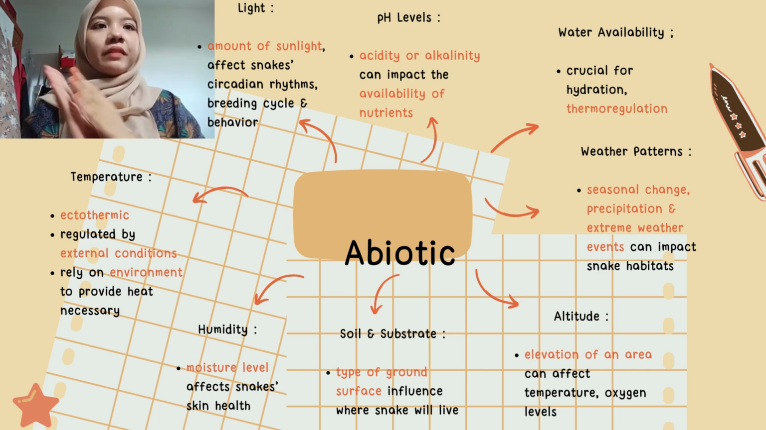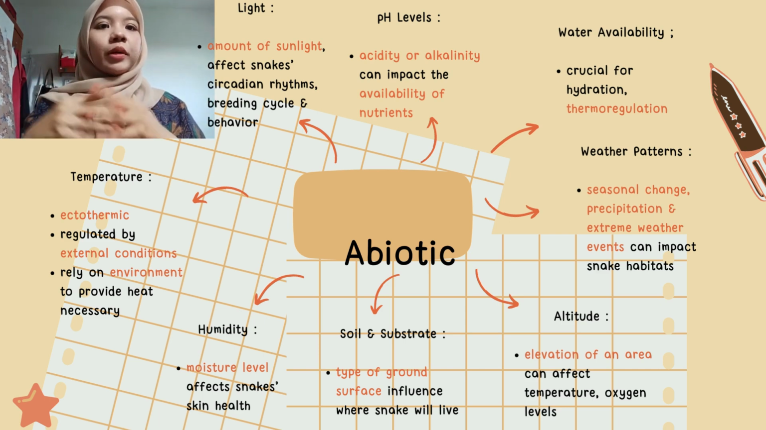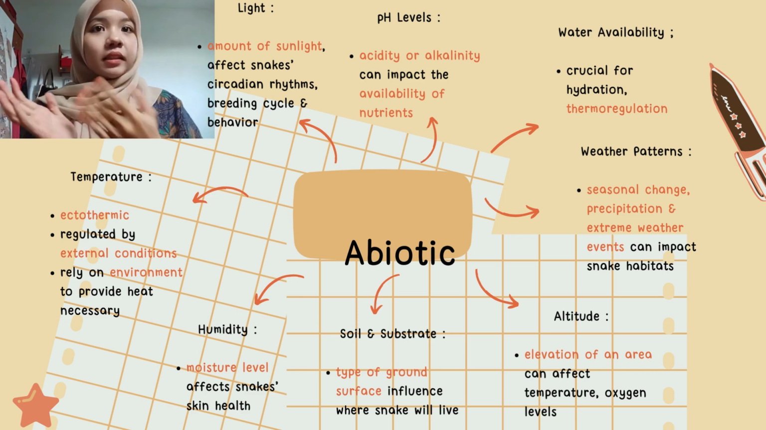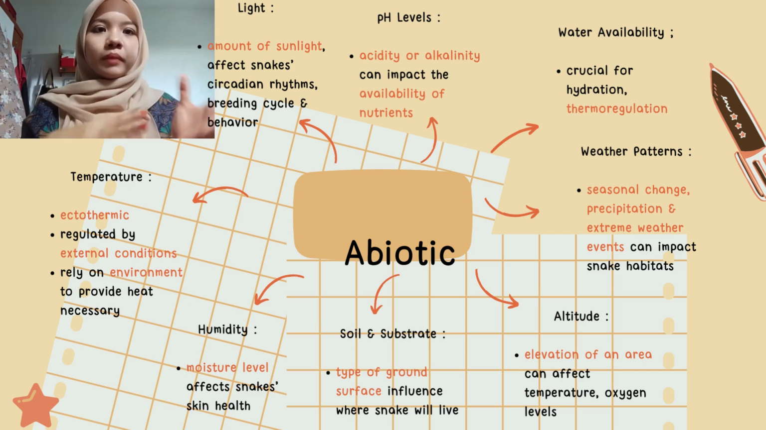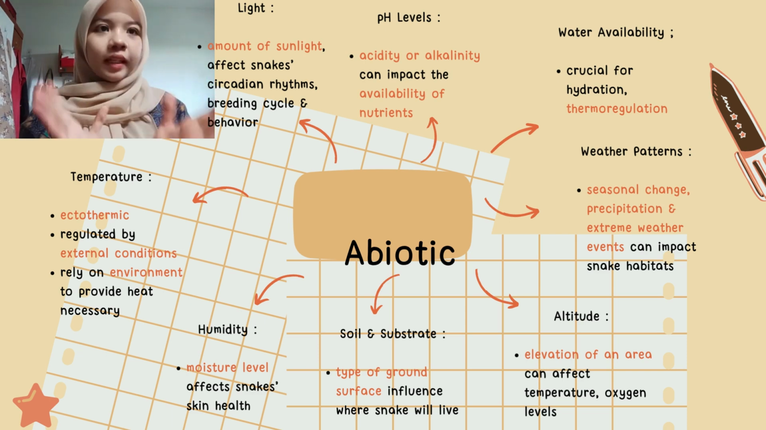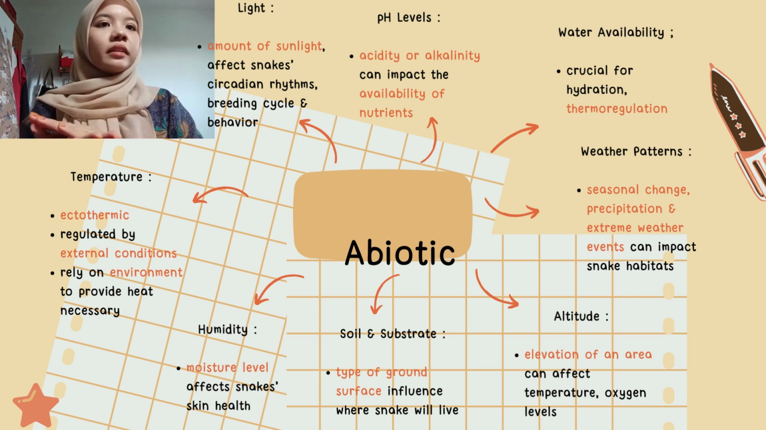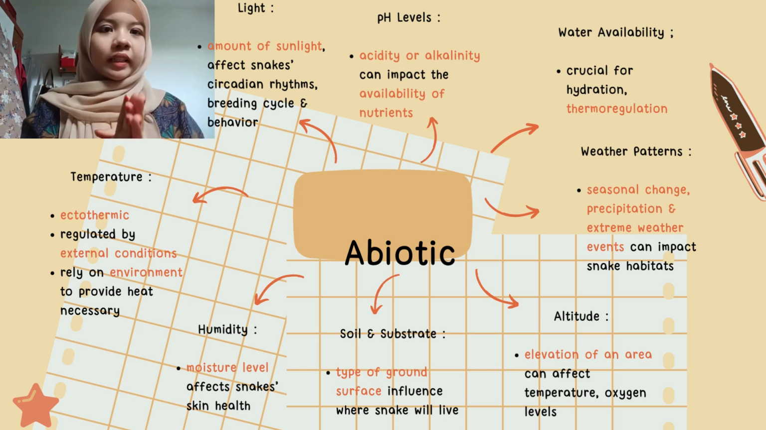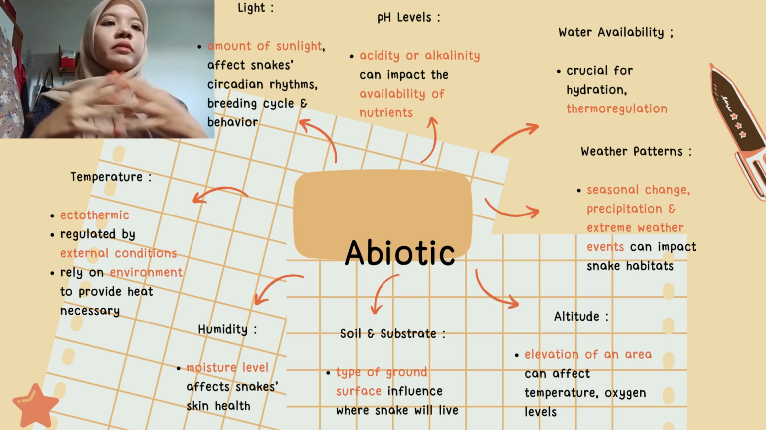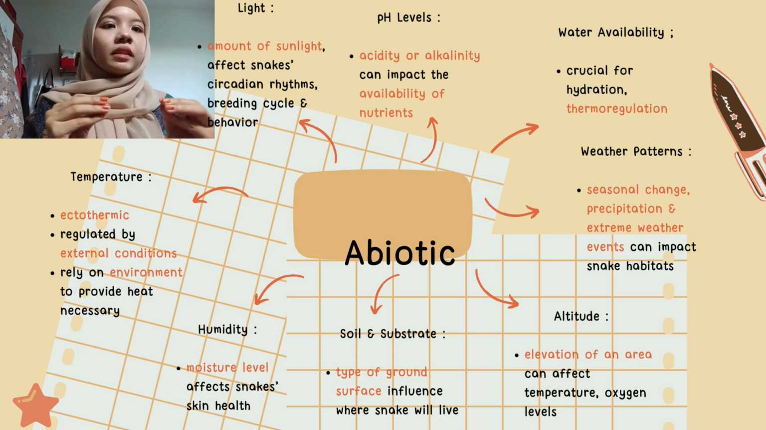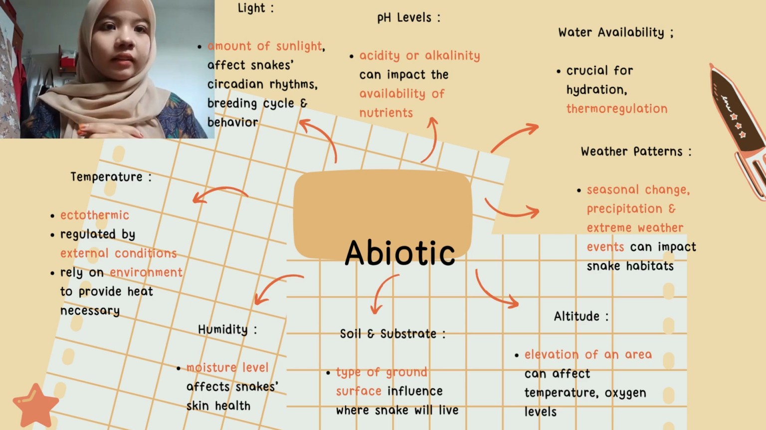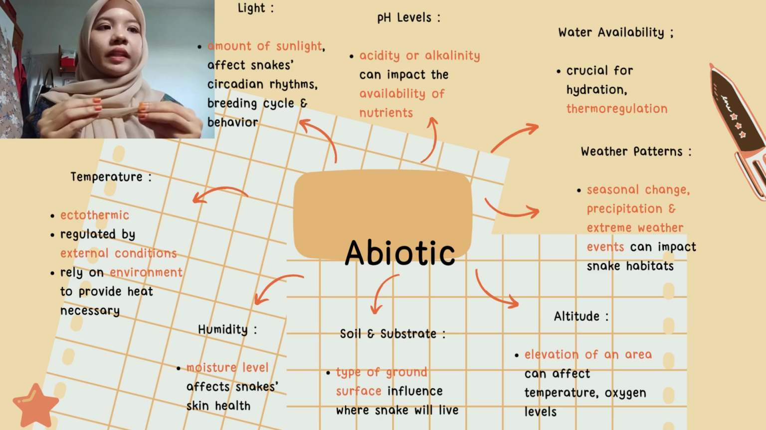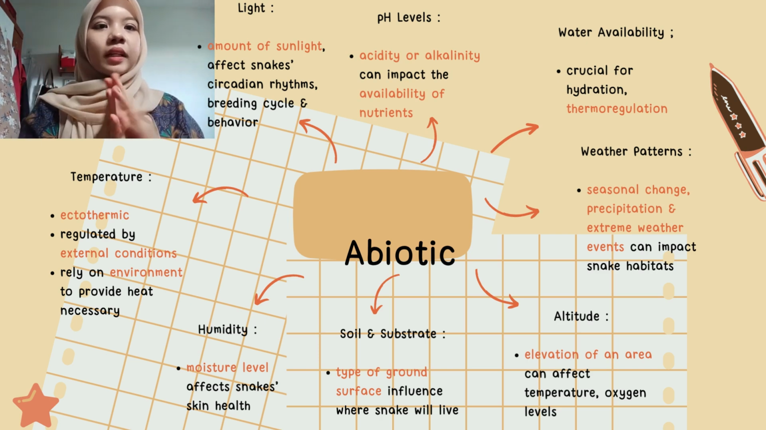On the other hand, we have temperature. So, snakes are ectothermic. Ectothermic means that an animal, like a snake, gets its body heat from the environment instead of making its own heat. So, snakes are regulated by external conditions and rely on the environment to provide the heat necessary. Moreover, we have humidity. Moisture level will affect snake's skin health. Furthermore, we have soil and substrate. The type of ground surface will influence where snakes will live.